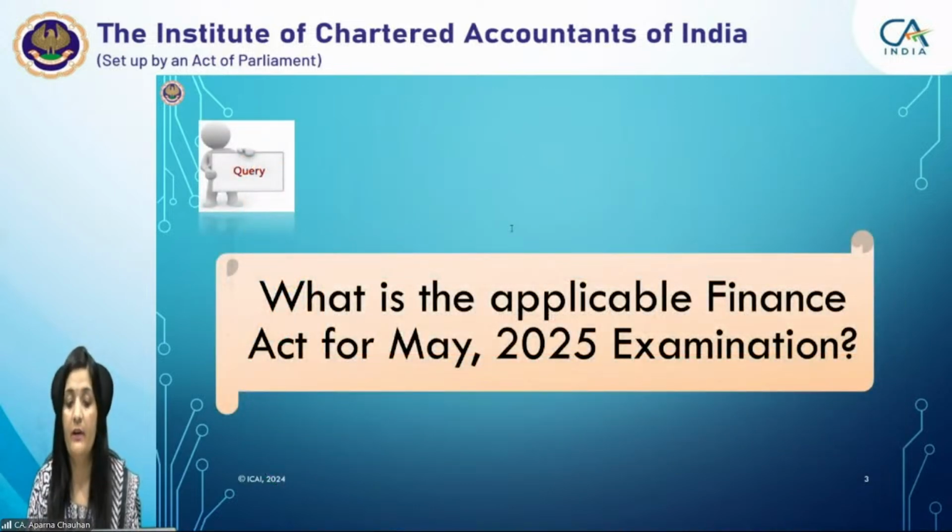The relevant Finance Act for the May 25 examination is the Finance (No. 2) Act 2024. Why Finance No. 2 Act? Because 2024 was the election year, the interim budget came earlier. The second time, after the formation of the government, it came out with the Finance (No. 2) Act 2024. According to it, the relevant assessment year for the May 25 examination is AY 25-26.